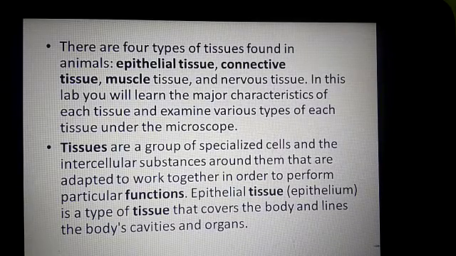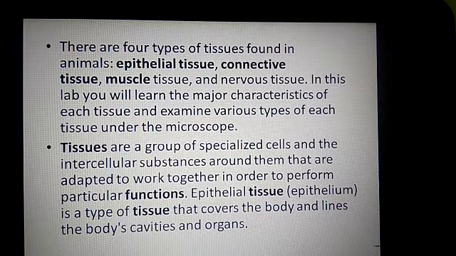So till now we have discussed the tissues. In the tissues, plant tissues we have completed. Now coming to the animal tissues, epithelial tissue also we have completed, and in detail about the connective tissue, muscle tissue and nervous tissue we'll discuss in today's class.